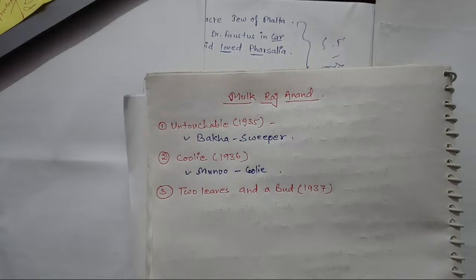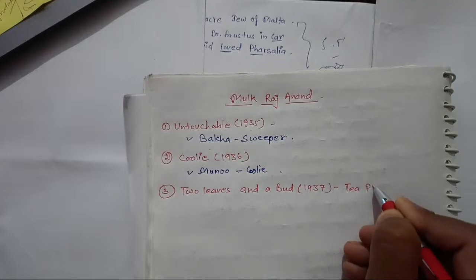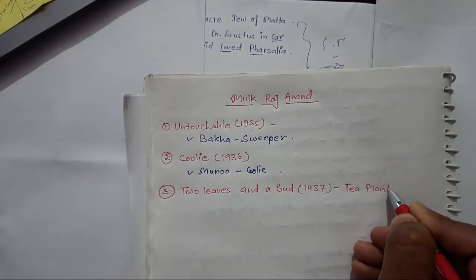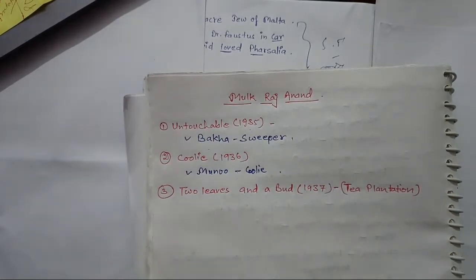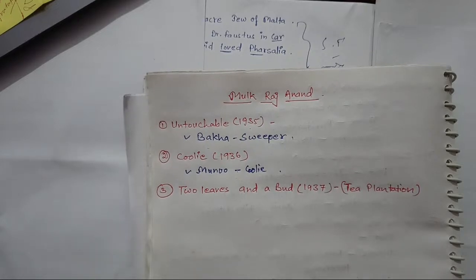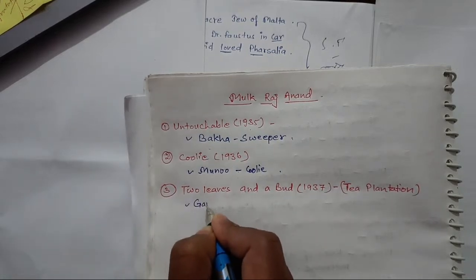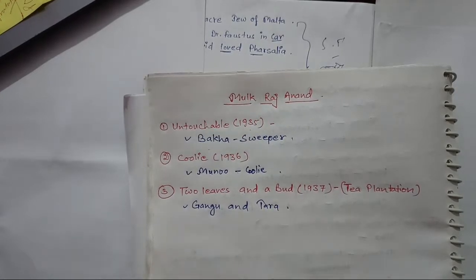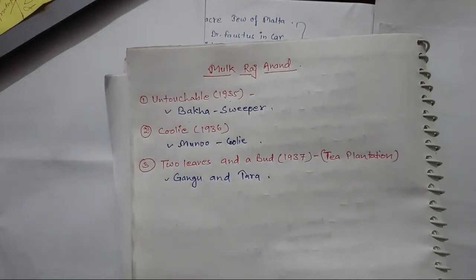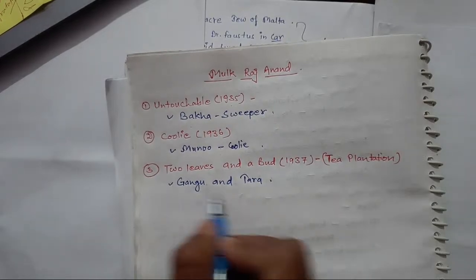1937. Now, Two Leaves and a Bud. The novel focuses on the workers of a tea plantation. So this is the story related to tea plantation. Okay, so this is tea plantation. Why are we writing tea plantation? So keep in mind that this is the story and where we can correlate it. Particularly Gangu and Tara. So the characters are Gangu and Tara. Then if you are making the notes, you can make them in the same way. Who symbolizes the exploitation of laborers? So the story is about Gangu and Tara.